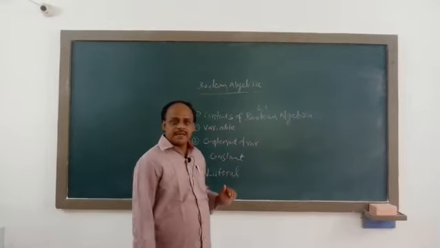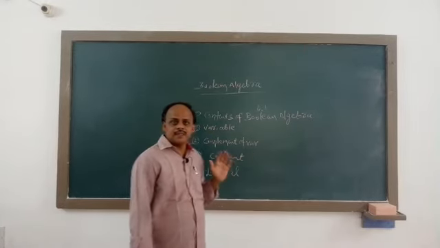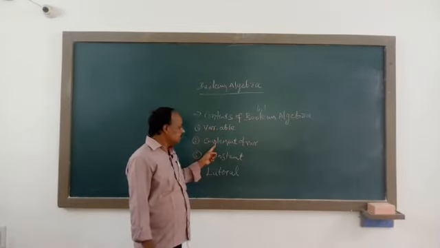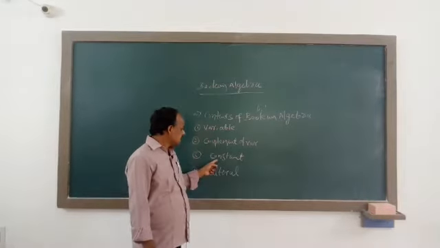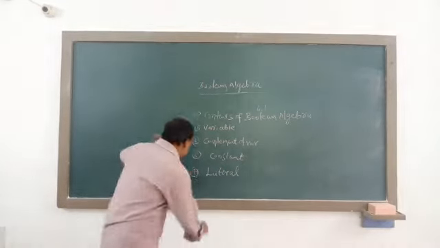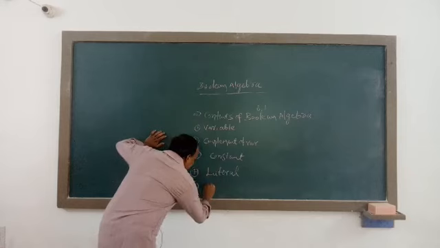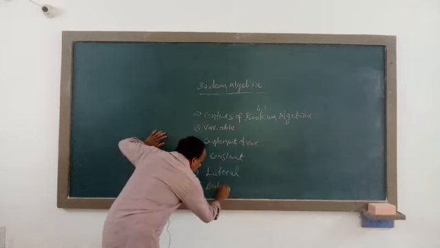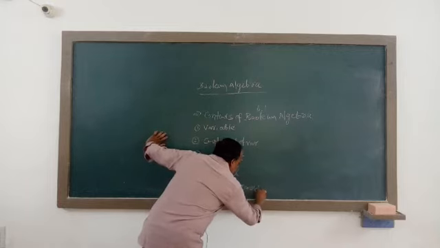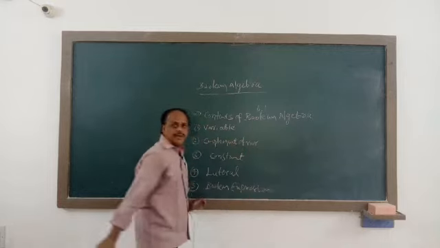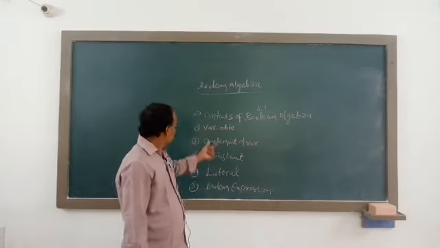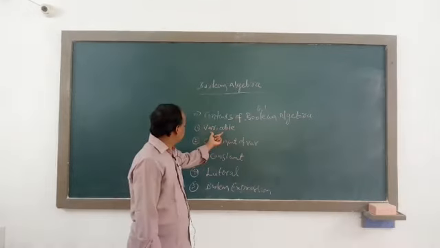In the study of Boolean algebra, it is very important to know what is meant by variable, complement of variable, constant, and literal, and fifth one is one more thing, Boolean expression. Now let us know what is meant by a variable.